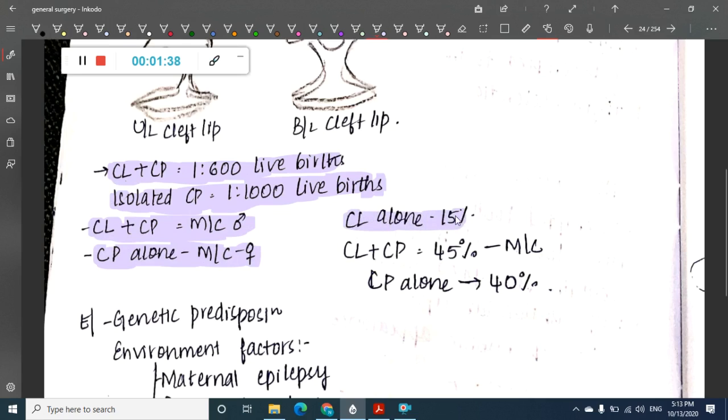Cleft lip alone is seen in 15% of patients, whereas cleft lip plus cleft palate together is seen in 45% of cases. Cleft palate alone is seen in 40% of cases. Okay, so this is very important.